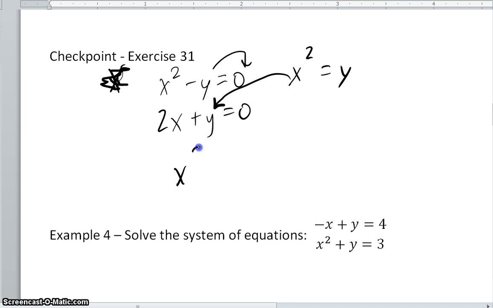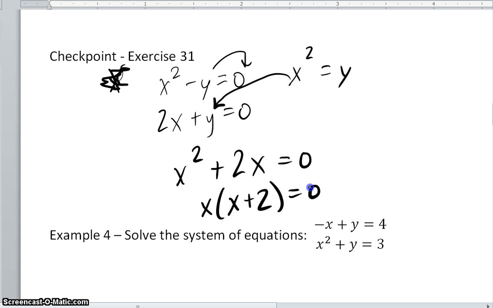So if I replace this here with x squared, I have x squared plus 2x equals 0. So what I need to do with this is solve this. Now, it's a quadratic. You can do one of three things. You can complete the square, you can factor it, or you can use the quadratic formula. I'm just going to factor it because it has a GCF of x. I'm multiplying two things together to get 0. One of these two things is going to be 0. Either x is 0 or x is negative 2.